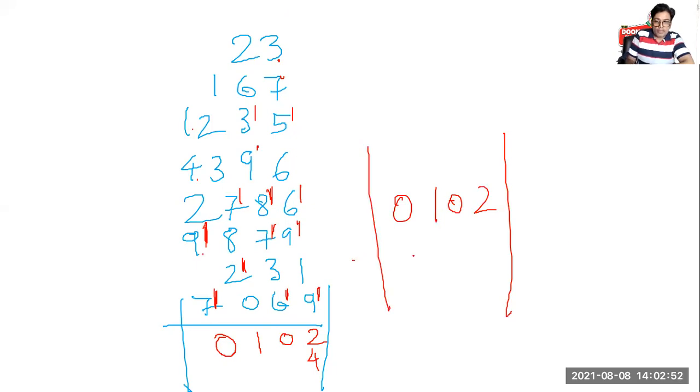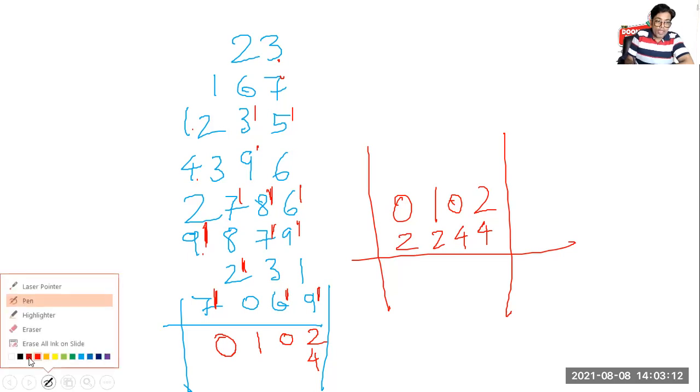11 comes how many times? 1, 2, 3, 4 times. 11 comes how many times? 1, 2, 3, 4 times. 11 comes how many times? 2 times. 11 comes how many times? 2 times. Now I have to do L shape addition.